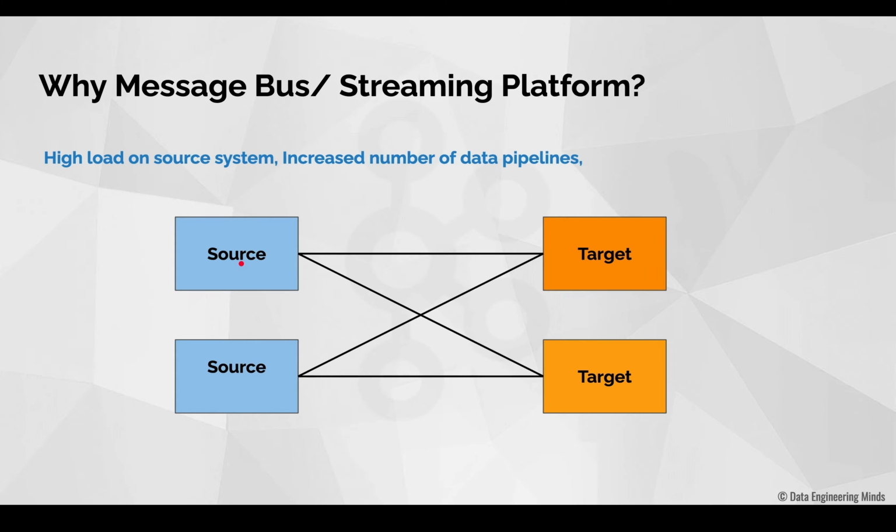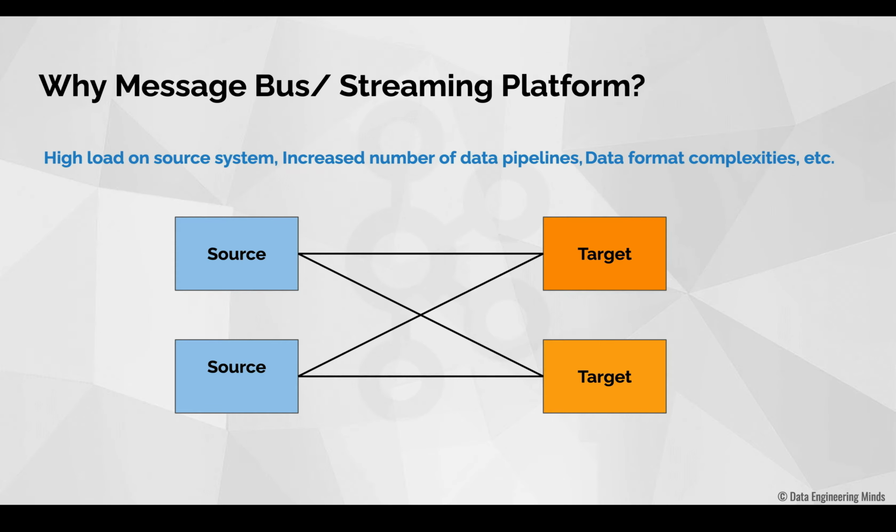For example, assume that the source system stores the data in JSON format, but the target system stores the data in relational format. So what we need to do is first extract the data, convert this data into relational format, and only then can we store the data into the target. Similarly, if this target system accepts the data only in XML format, then we need to extract the data from the source, convert it into XML format, and only then can we store the data in the target. So with increasing individual pipelines, the data format complexities also keep on increasing. So the problem with this practice is the data format complexities.